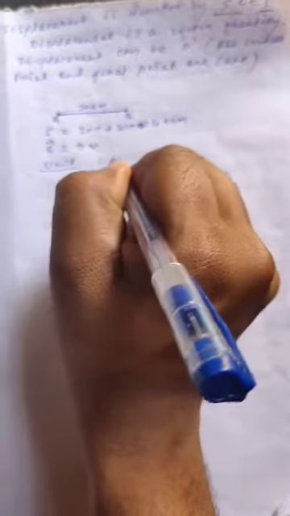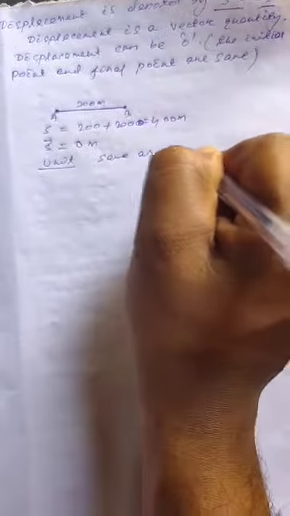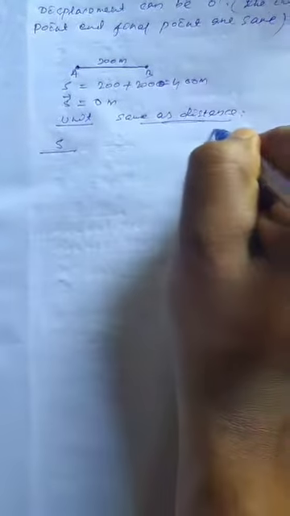Okay, then next is the unit. The unit of displacement is the same as the distance. So this is all about distance and displacement, and finally, suppose this is the distance and this is the displacement.